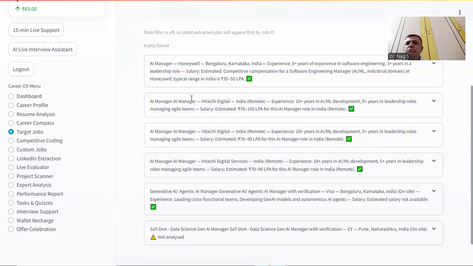So we will be taking up a couple of roles. Let's say AI manager: Honeywell is hiring, Hitachi is hiring, and Visa is hiring. So we will be preparing across these kinds of roles so that we can target these organizations, and similar organizations with respect to their reputation in the market. Okay. So we'll be targeting these kinds of MNCs and we'll move accordingly. We'll move forward.